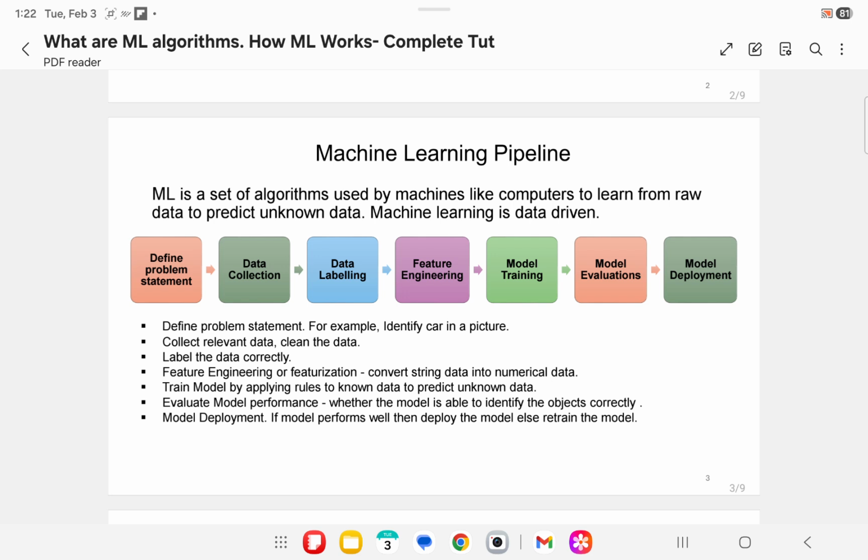Once the model training is successful, evaluate the model performance. Check whether the model is able to identify the objects correctly. After model evaluation, deploy the model. If the model performs well, then deploy the model, else retrain the model. Now let us look into each of the steps of machine learning pipeline in detail.